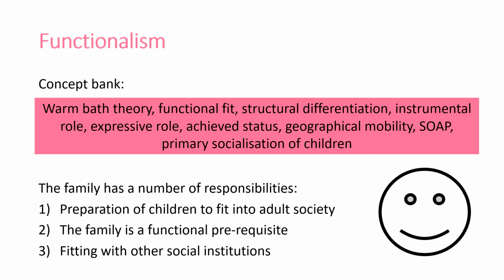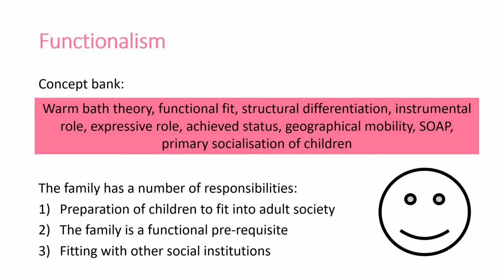So functionalism is a key theory. The main thing to be aware of with functionalism is that it's a structural theory, it's macro, it's consensus. Their view is that the family is essential for society. The family has some key roles. It prepares children to fit into society through socialization processes, primary socialization. That ensures we have all the norms, all the values, so we can contribute to society, we can be involved. The family is a functional prerequisite, one of those key things for any society to survive, like the economy, like shared norms, values, you need to have family structures in place.